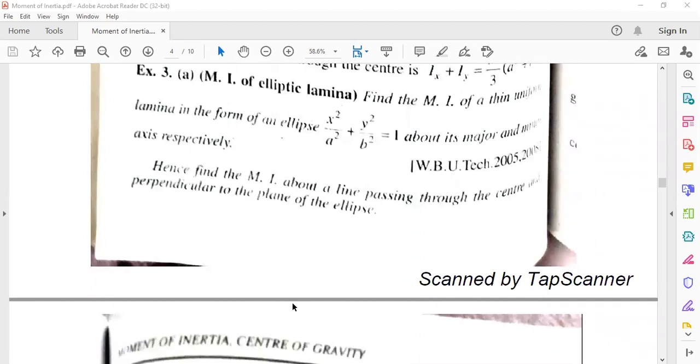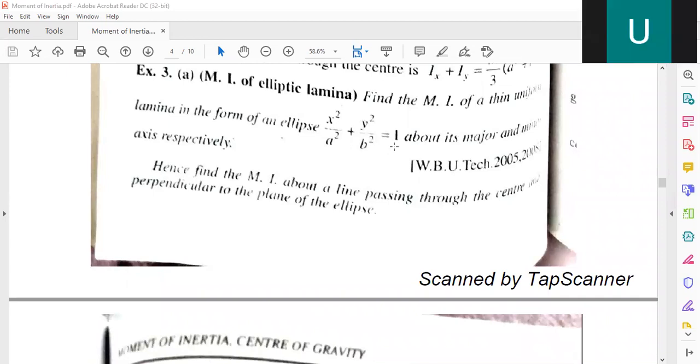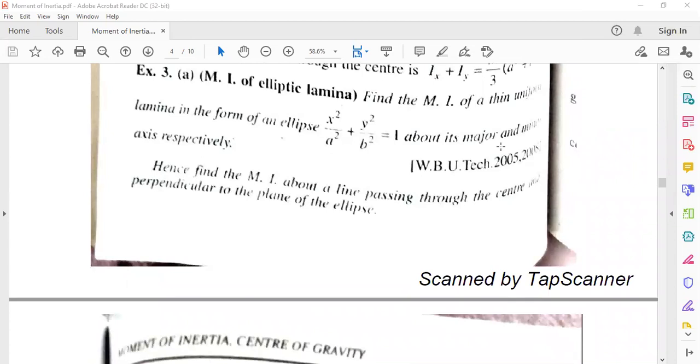Now we are going for the elliptic lamina, that means the ellipse. We know the general equation of an ellipse: x square by a square plus y square by b square equal to 1, with major and minor axes respectively. So this ellipse has center at 0 0, 2a as major axis and 2b as minor axis.